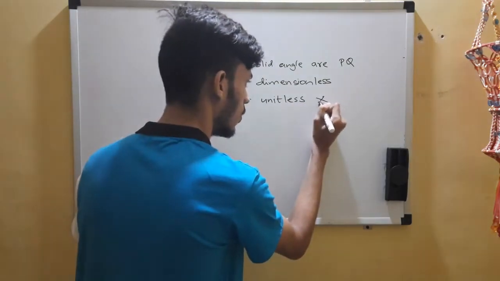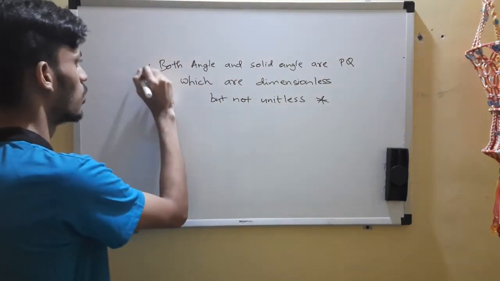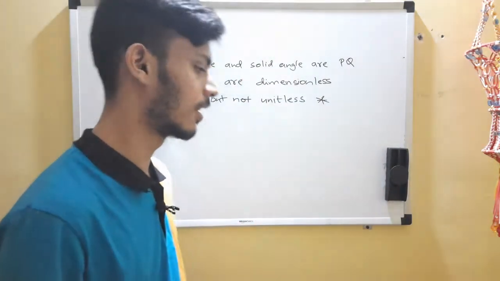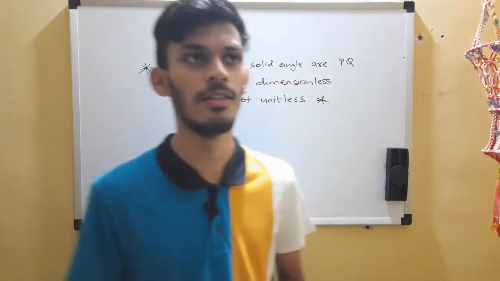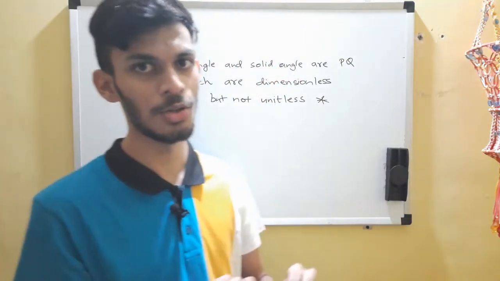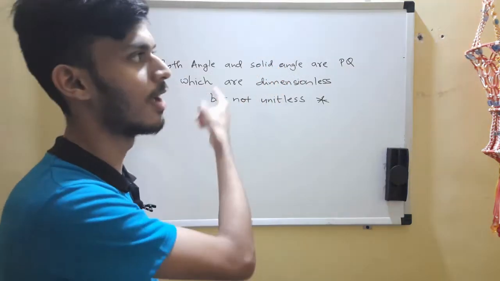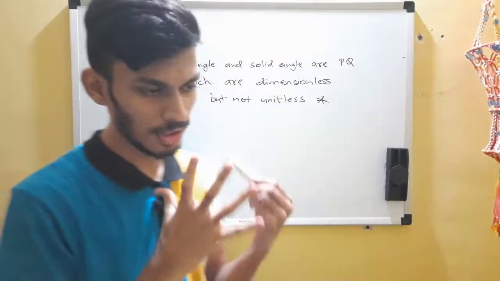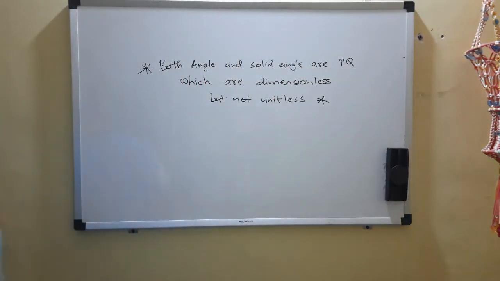This is your golden statement. For boards, you might get it directly in your exams, like they might ask you to name a quantity which is dimensionless but not unitless. So there you go, you have angle and solid angle. This is the golden statement that I want you to note down. This is the first result that we learned through an example. Please note it down.